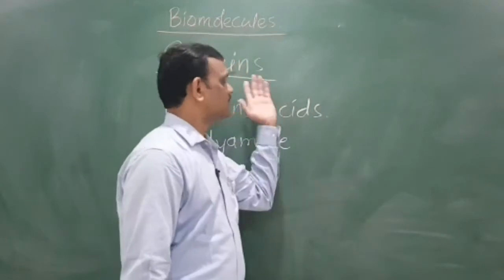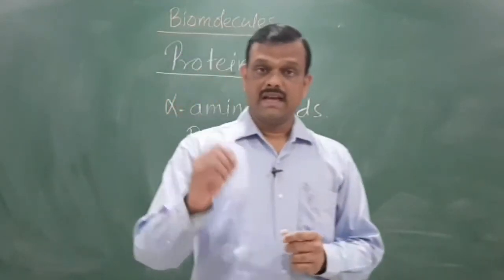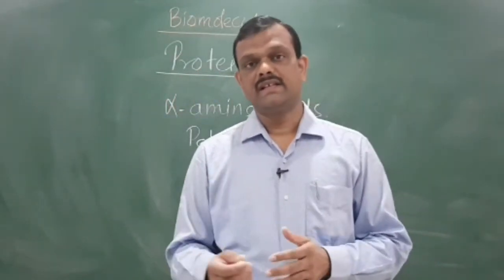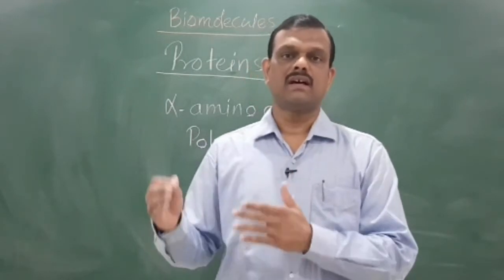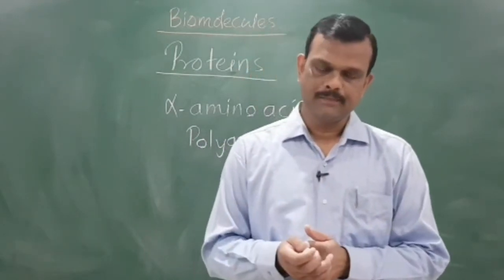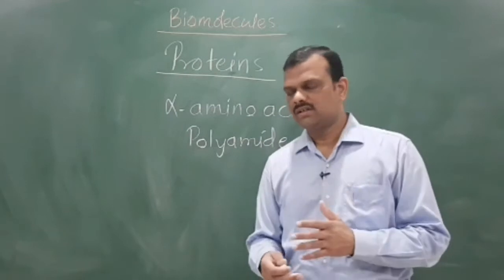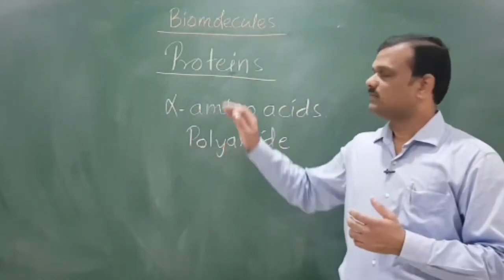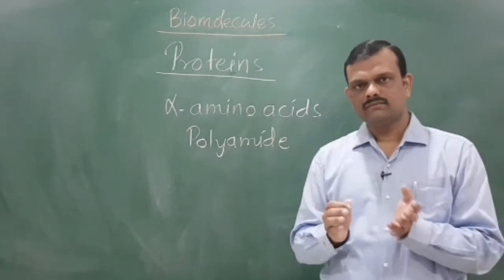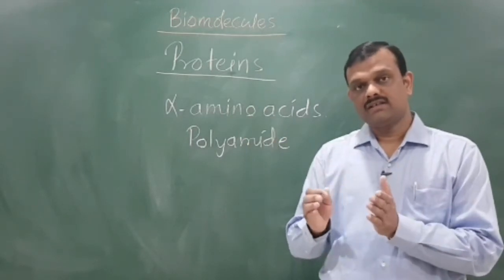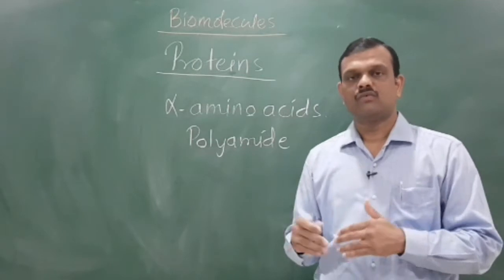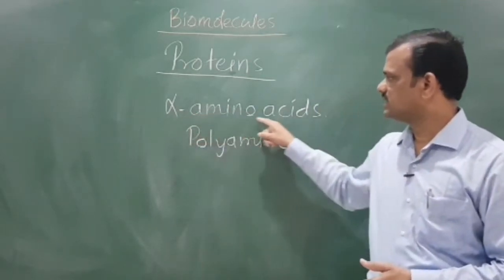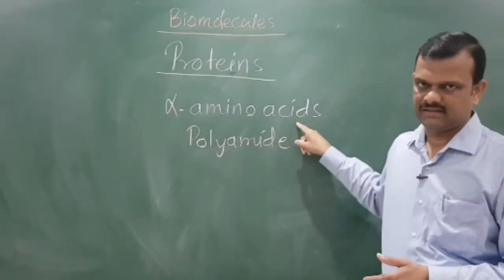Now we have to define these proteins. This is a natural biopolymer which on hydrolysis produces alpha amino acids. That means proteins are naturally occurring biopolymers which on hydrolysis produce alpha amino acids.